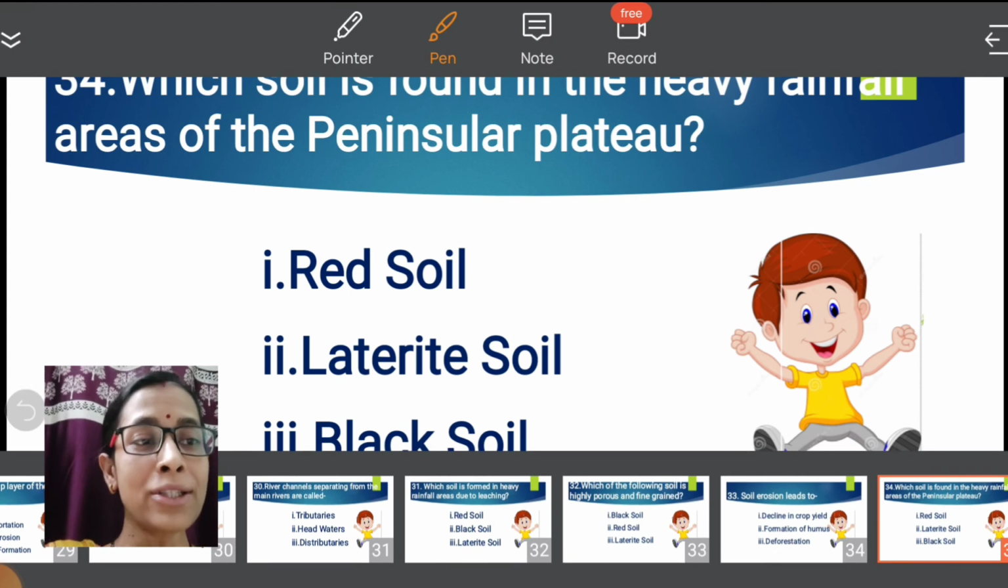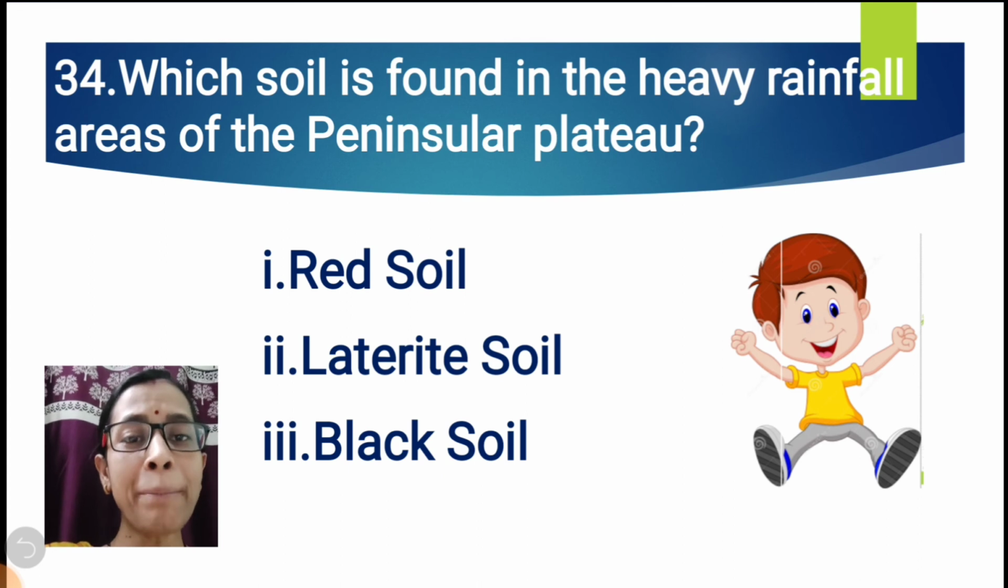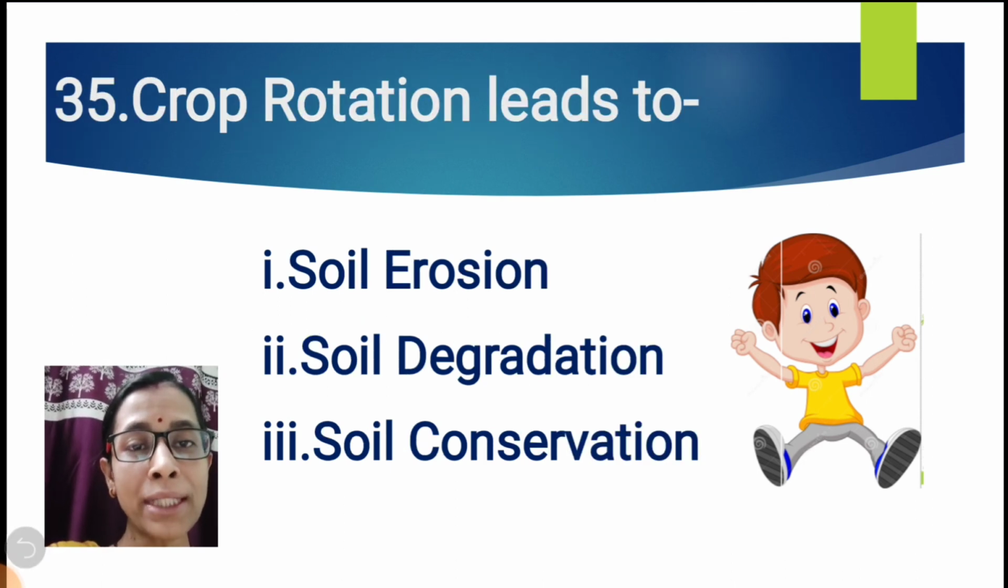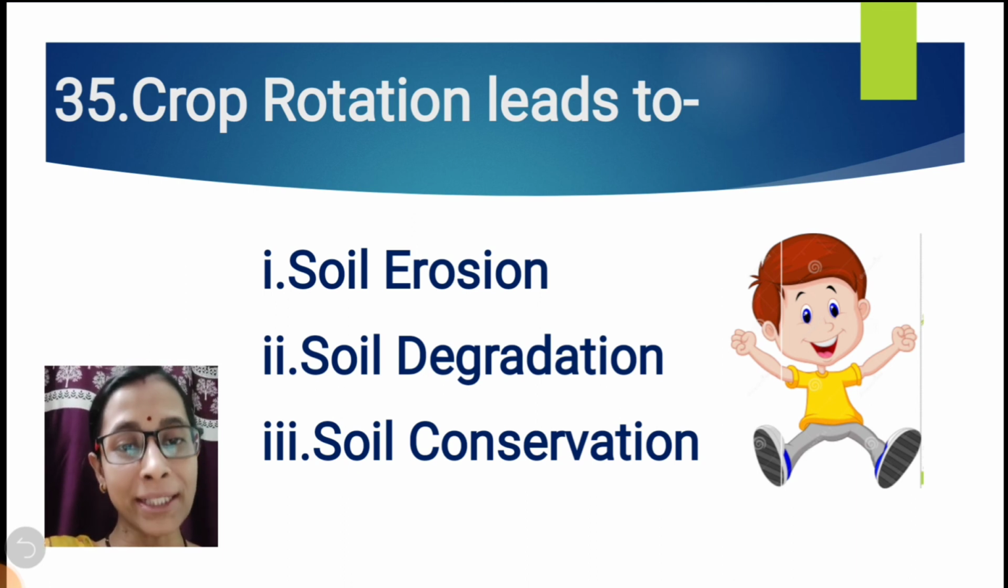Question number 34. Which soil is found in the heavy rainfall areas of the peninsular plateau? Already I told you, heavy rainfall area means which soil is found? Is it red soil, laterite soil or black soil? The correct option is laterite soil. Question number 35. This is the last one but not the least. Crop rotation leads to soil erosion, soil degradation or soil conservation? The correct answer is soil conservation.